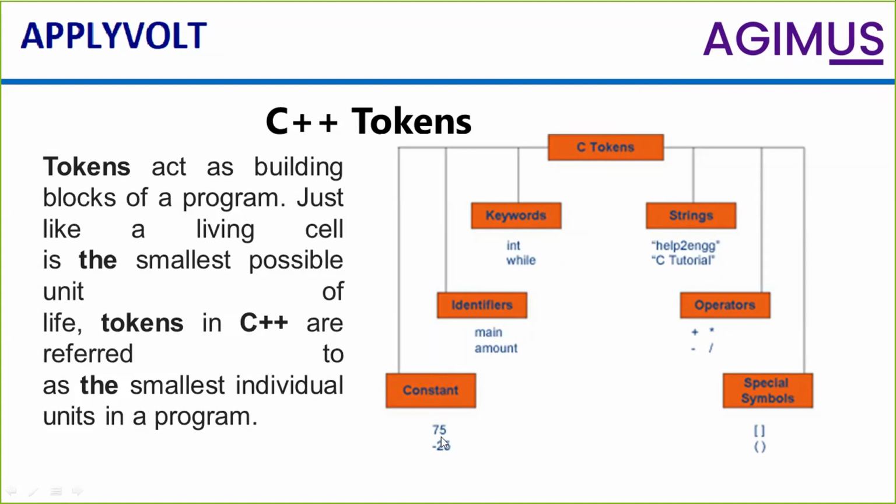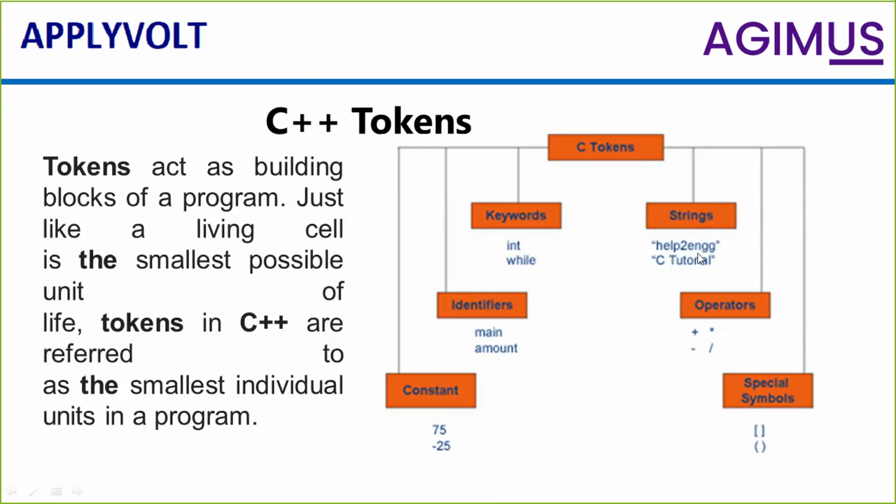Constant. Constant means there are different kinds of constants: literal, number literal, all those things. The number which we use in the program will be a constant and cannot be changed during the execution of the program. The next one is string. There are two kinds: one is a character, one is a normal string. A character can hold only a single character within single quotes, whereas in a string, we can have more than one character, and that is called a string.